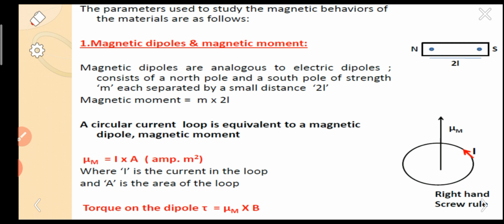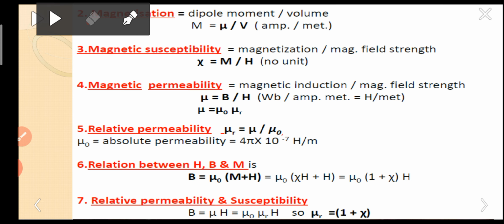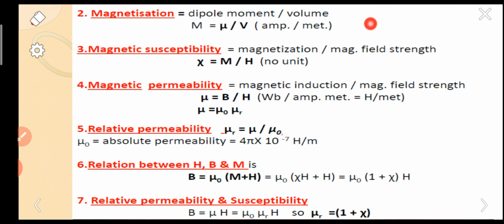Once again I am simply giving it here. So I into A, that is the magnetic moment associated with a current loop. Here it was written, a circular current loop is equivalent to a magnetic dipole moment. Okay, next. So the next thing was magnetization. Magnetization, we already know, in a snapshot manner: dipole moment per unit volume, M equal to mu by V.